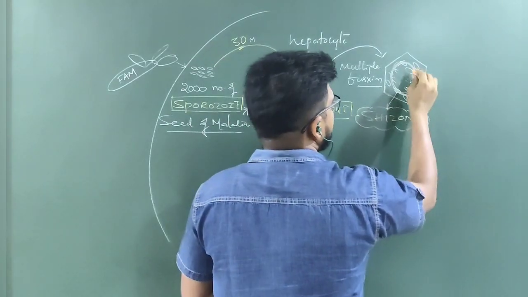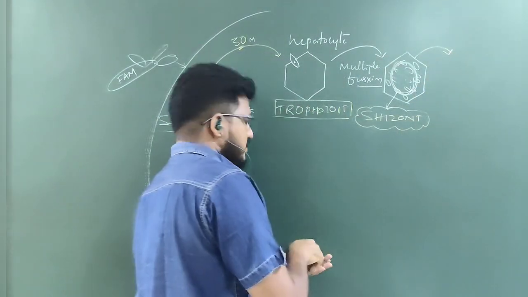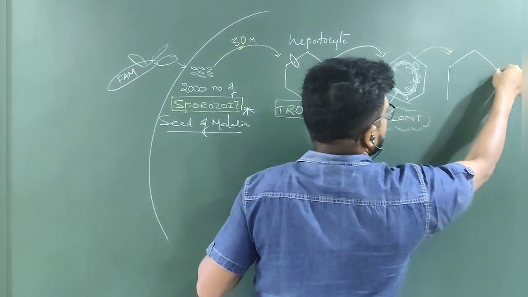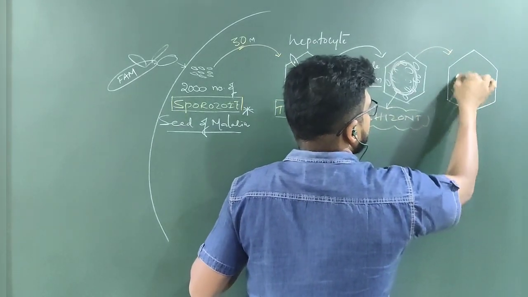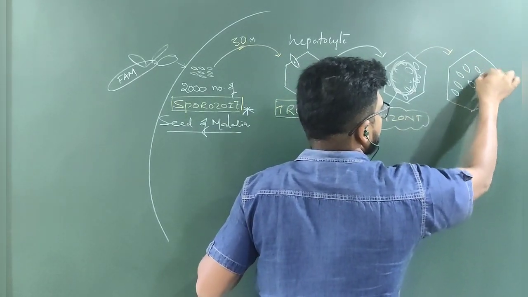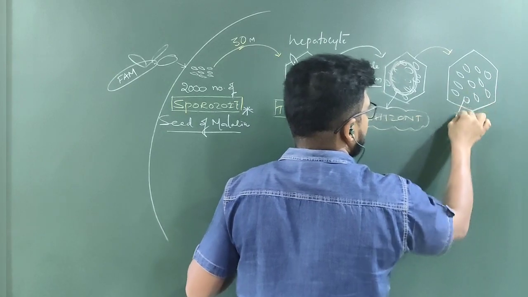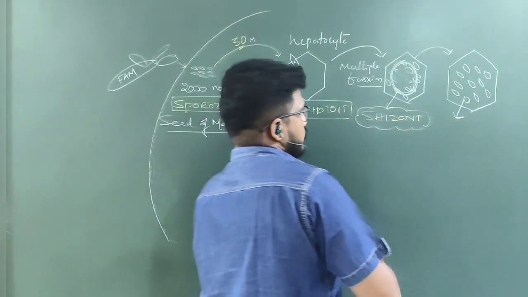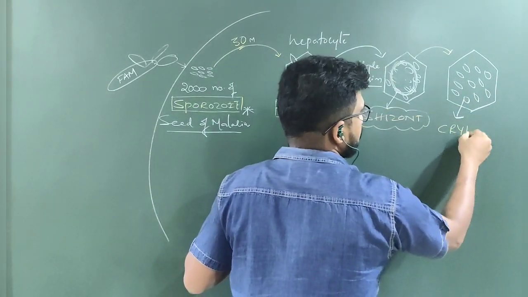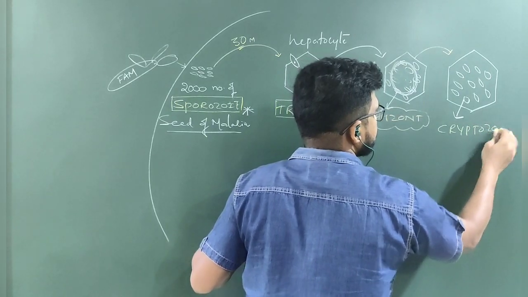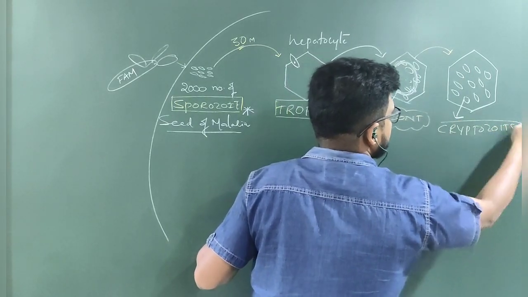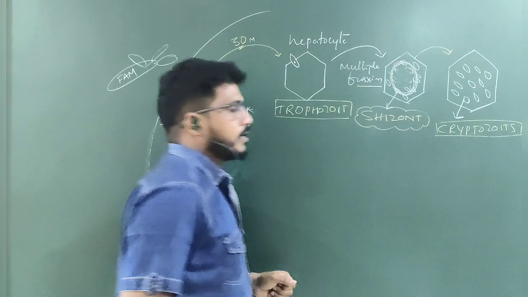After becoming bigger, it will burst into a large number, and they will be called cryptozoites. They look like pods. Crypto means pods. That's why cryptozoites.